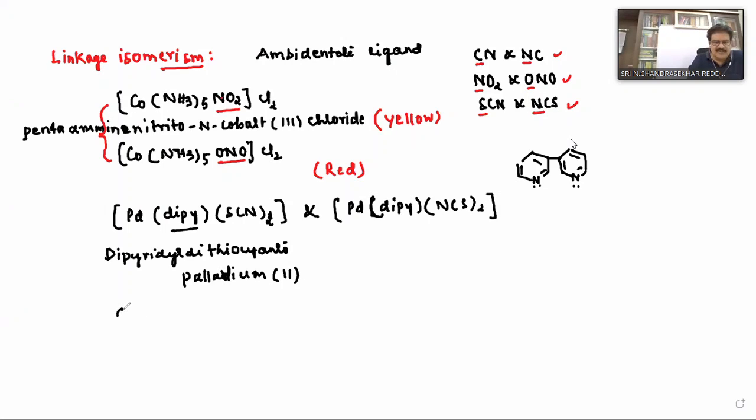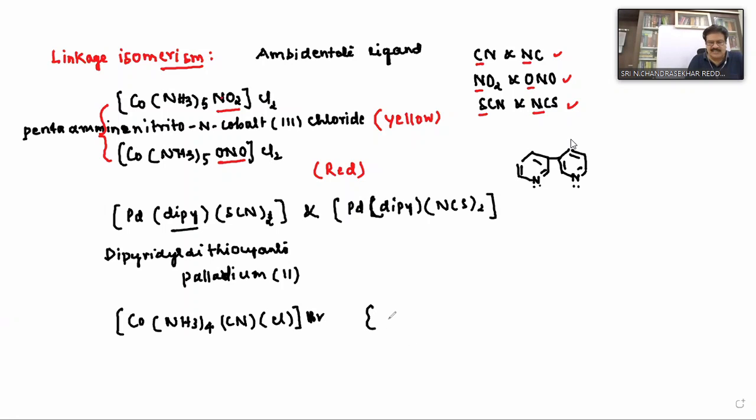Take one more example: Co(NH3)4 with CN, Cl, and Br.